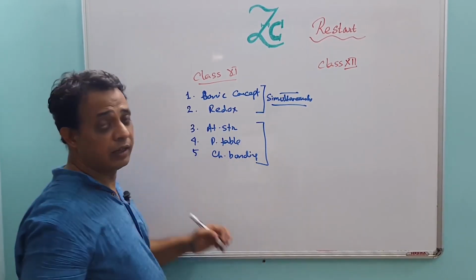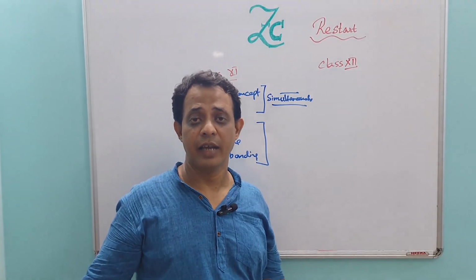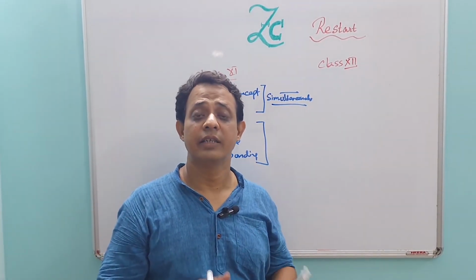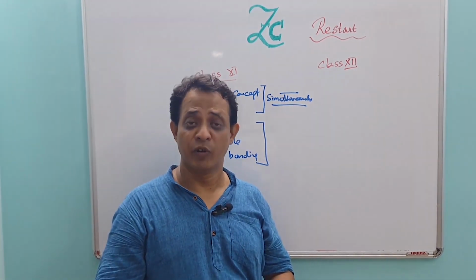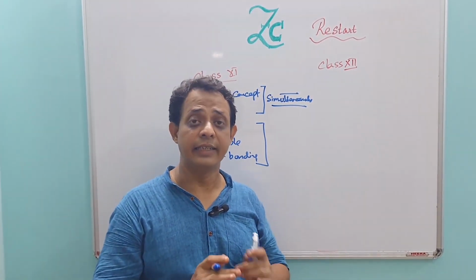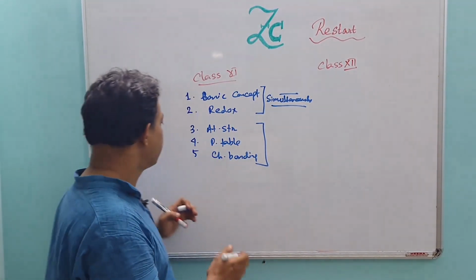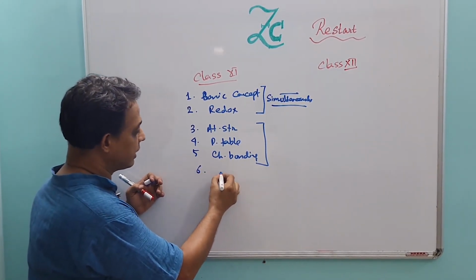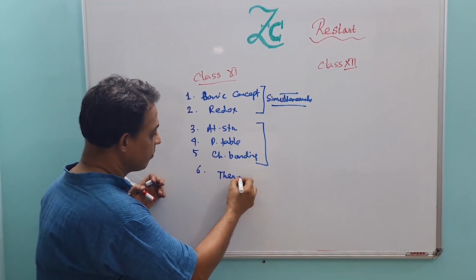These 3 chapters are interrelated, and you must read them simultaneously. Next, numbers 6 and 7 are thermodynamics.